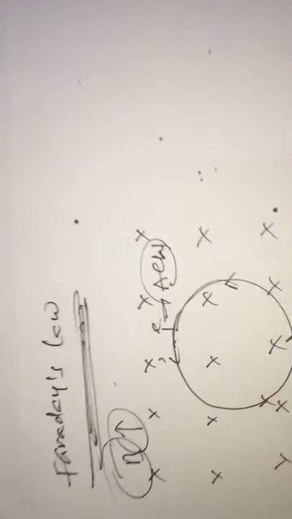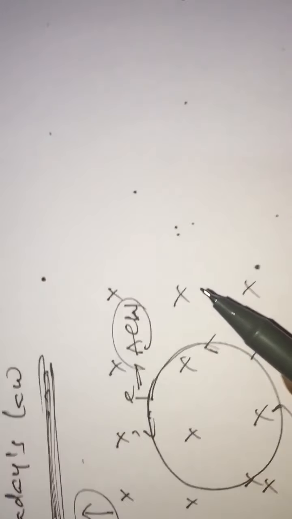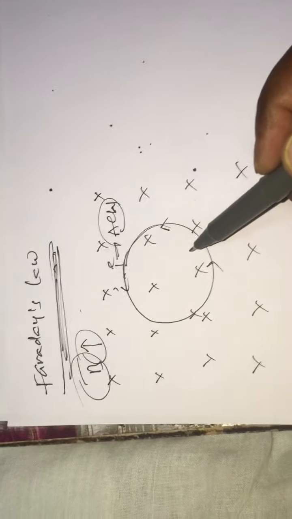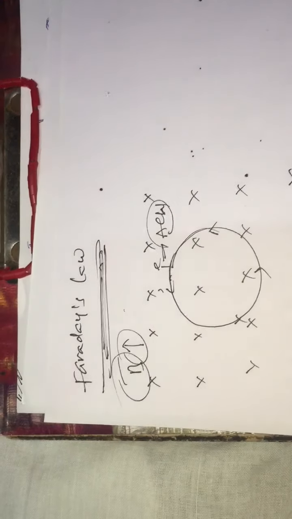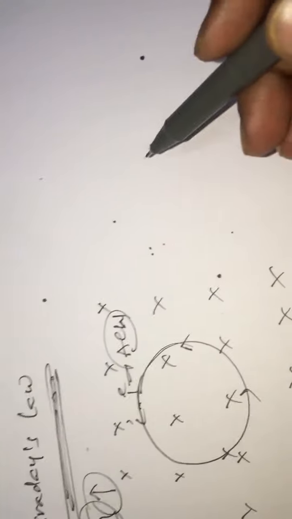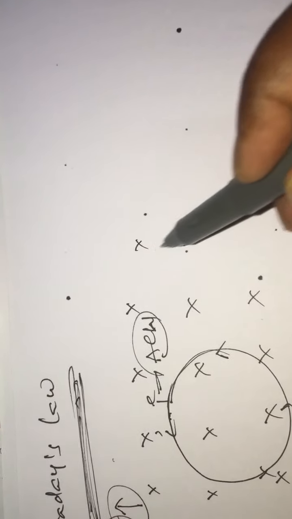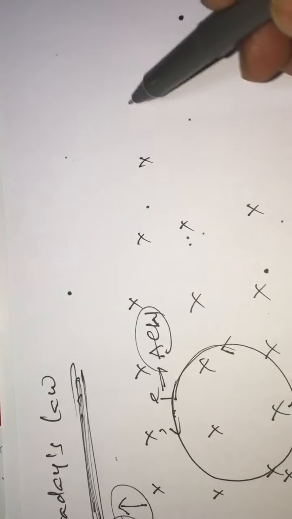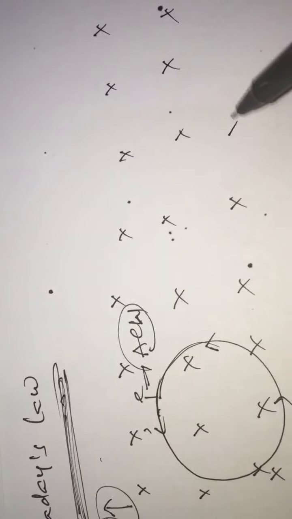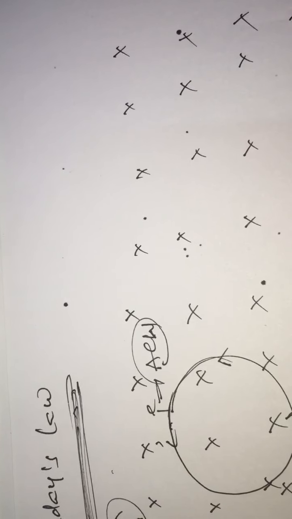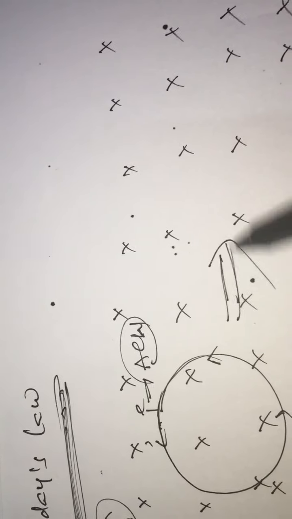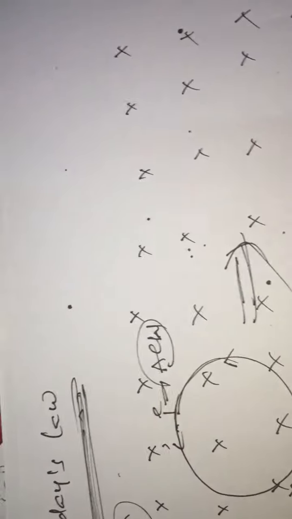So for this, we need to remember one point. If the field linked with this loop is changing or increasing, the current is going to be generated in anti-clockwise direction. Basically, current flows from high potential region to low potential region. Am I right? High potential region to low potential region. So this one results into like this.